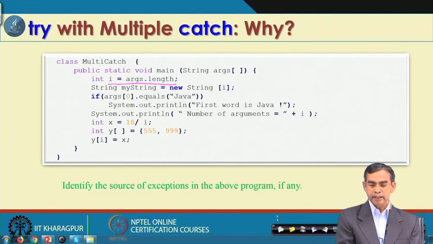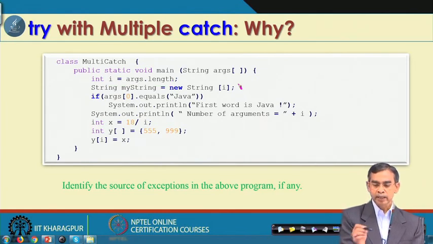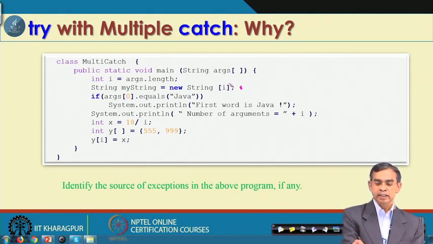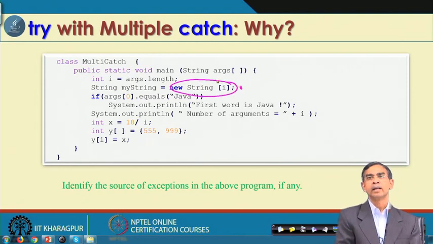After that, we can see this is one point where there is scope for an error or exception. Why? If the user does not provide any input, then i equals 0, and this is not a valid declaration; it gives a null pointer exception.